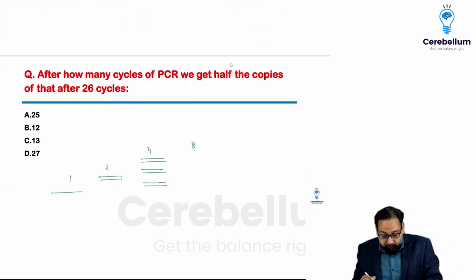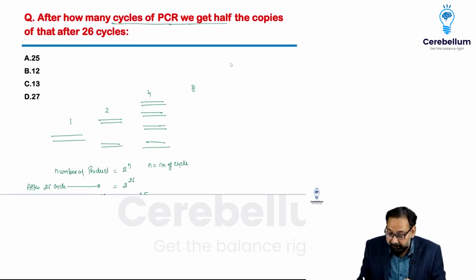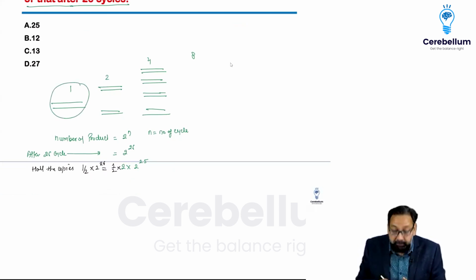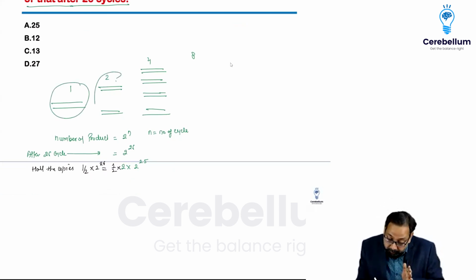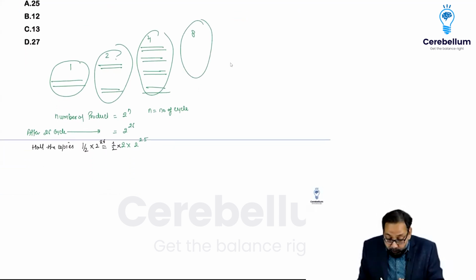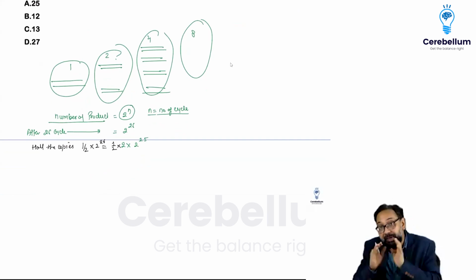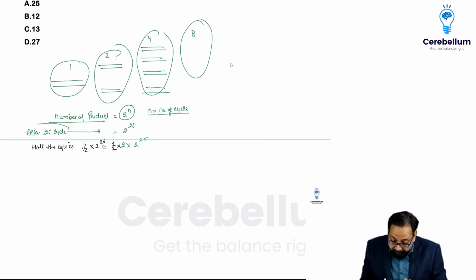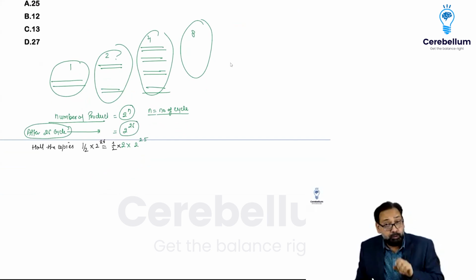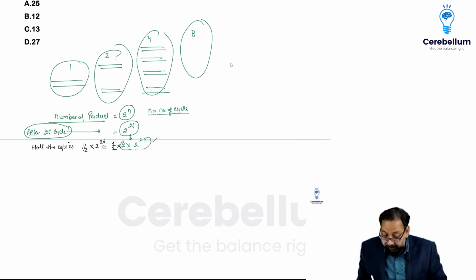Yes. Next question, after how many cycles will PCR give half the copies of that after 26 cycles? Yes, you know, after each cycle the number of copies doubles. 1 to 2, 2 to 4, 4 to 8 in this way. It means the number of product would be 2 to the power n, where n is the number of cycles. After 26 cycles, the number of product would be 2 to the power 26. So I can write it as 2 into 2 to the power 25.